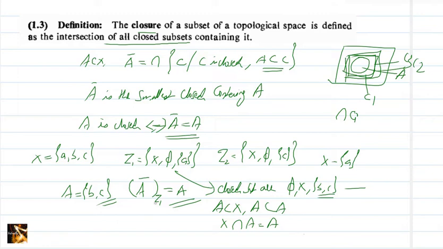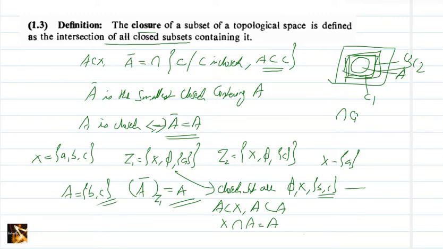Or we can say that by looking at here, since the complement of BC is a member of tau1, BC is a closed set in tau1. So the given set itself is closed, and by this A closure is A itself.